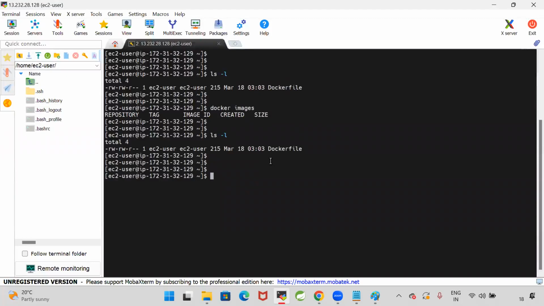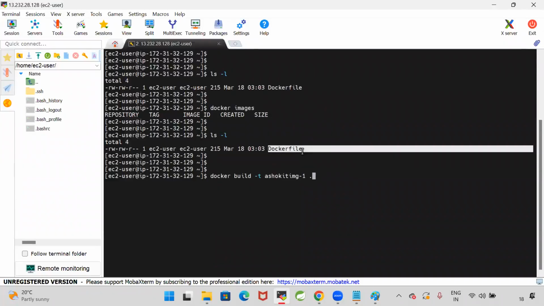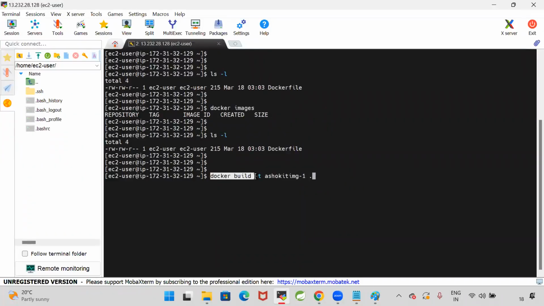Observe carefully what command I am using to create the Docker image. docker build -t image name. I'm giving it as AshokIT image1, space, dot. This is the command which is used to build a Docker image by using this Docker file. docker build -t, where -t represents the image tag name. I want to give this name for the image: AshokIT image1, space, dot.